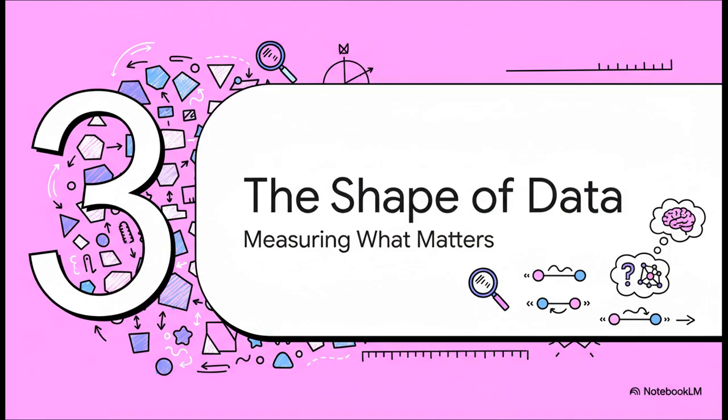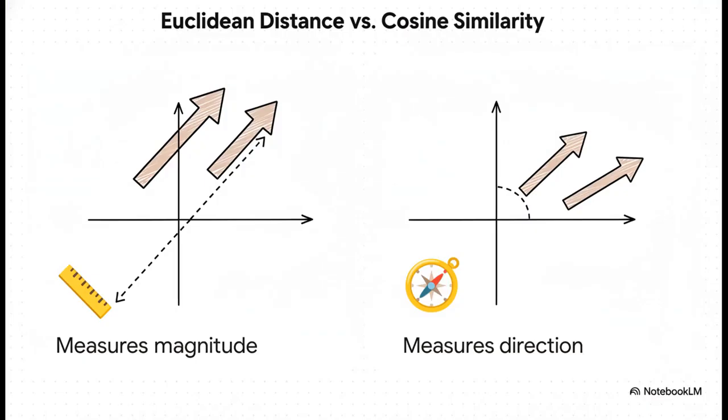The answer, it turns out, really depends on the question you're asking. You see, there are two main ways to measure distance here. First, there's Euclidean distance. That's the one we all learned in school. It's just the straight line distance between two points. It cares about the raw numbers, the sheer magnitude of the data.